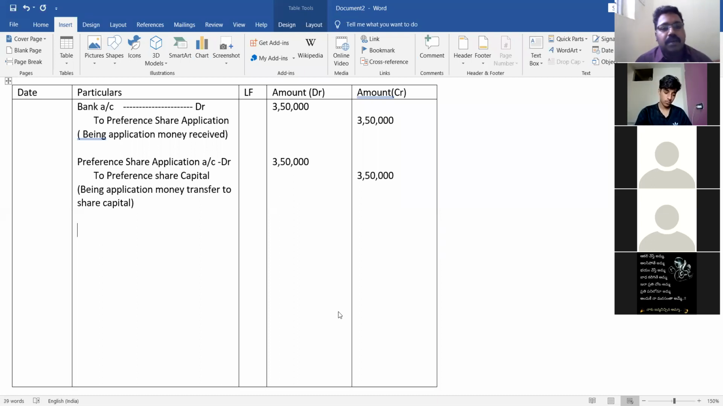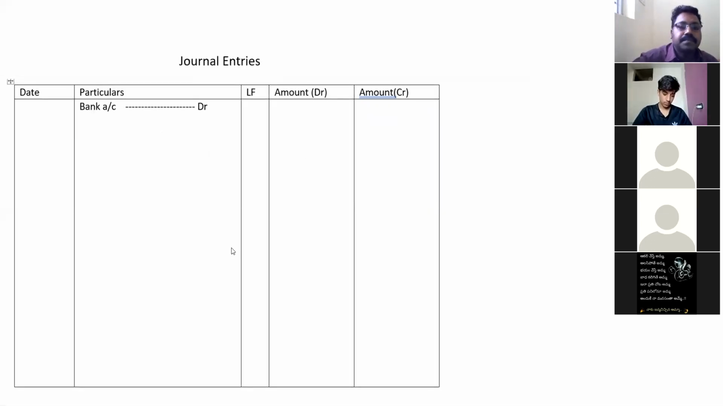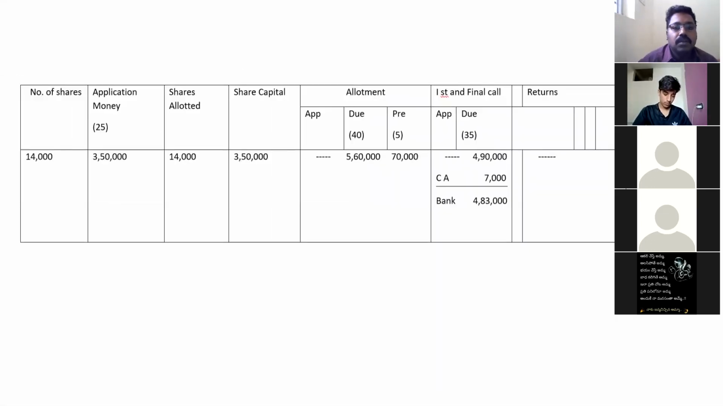So once the application money is transferred to share capital, get back to the table once again. After paying the application money, they have to pay allotment money. After 3 months, the company will go for allotment. So the company will tell that you have to pay allotment money after 3 months. Again, after 3 months, the company will go for first and final call. You have to pay first and final call. That is 35 rupees you have to pay.